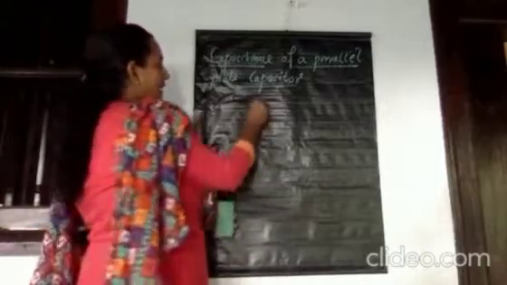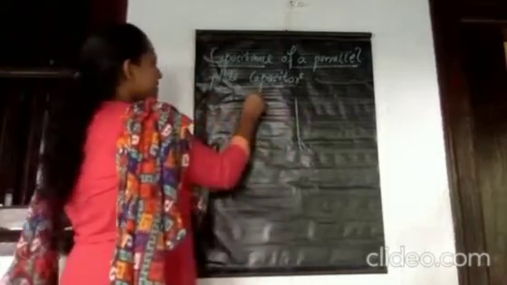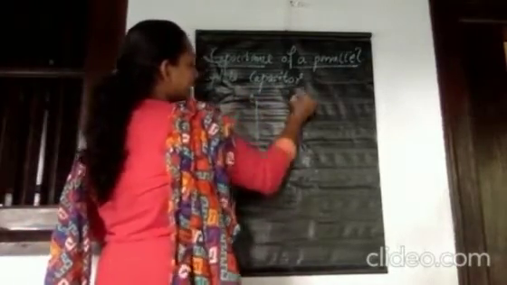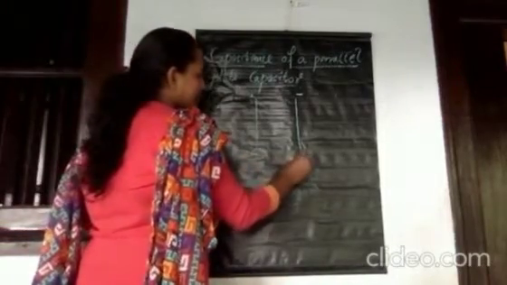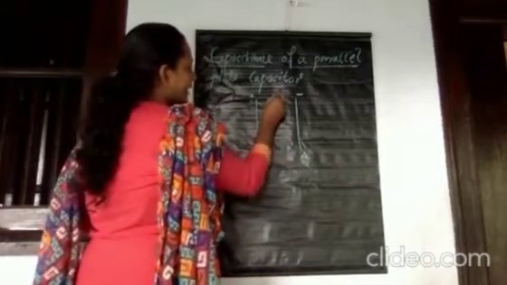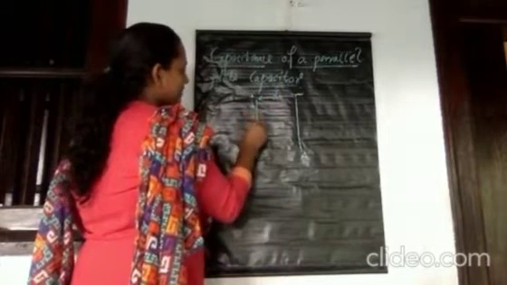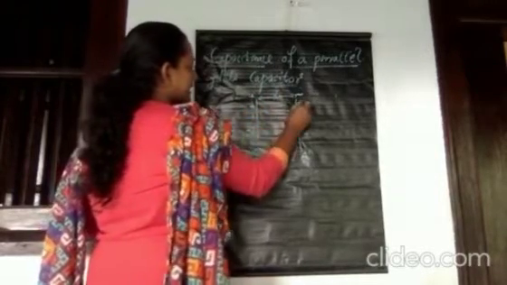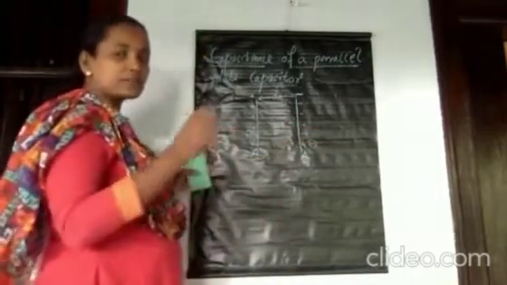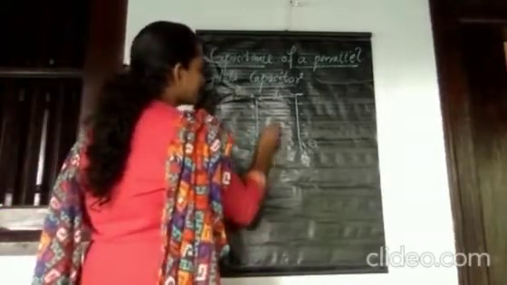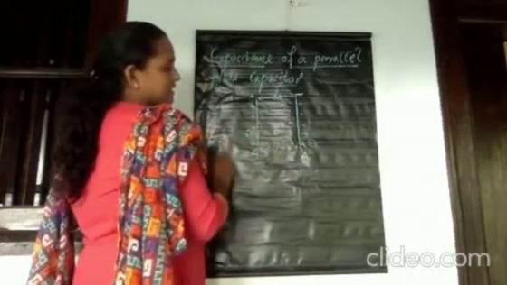A parallel plate capacitor consists of two metal plates with two equal and opposite charges. One metal plate has plus charge and the other plate has minus charge, and the two metal plates have the same area of cross section A, separated by a distance d. Let Q be the amount of charge given to the metal plate of this capacitor. Whenever we give charges to a capacitor, its potential increases. Therefore, in between the plates there is a potential difference V.